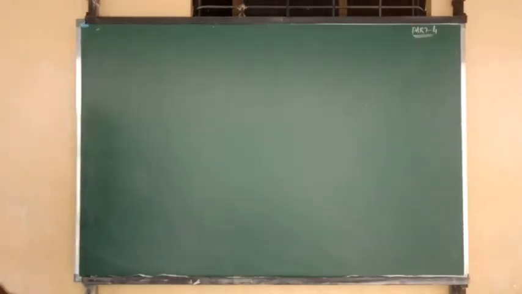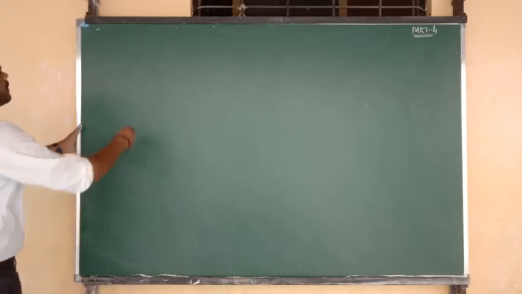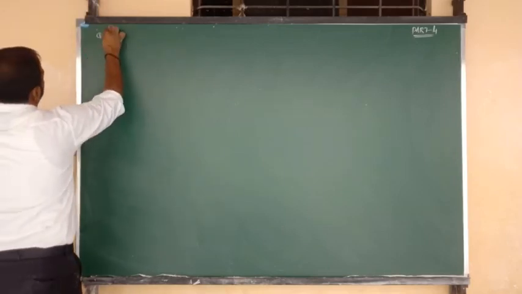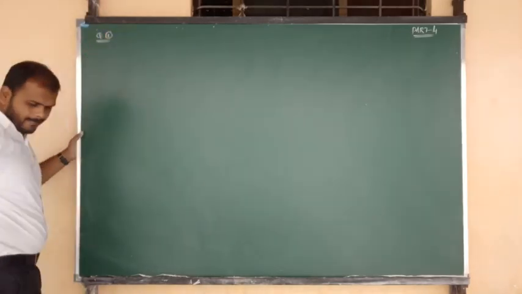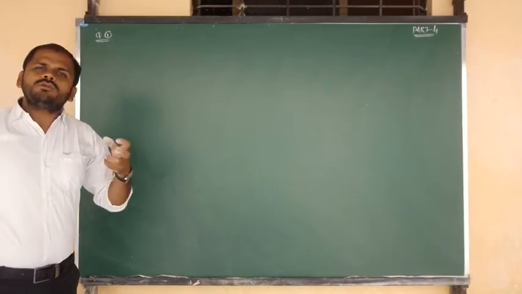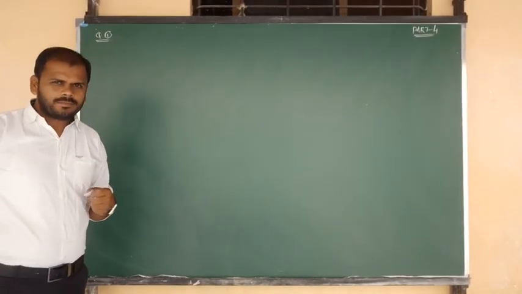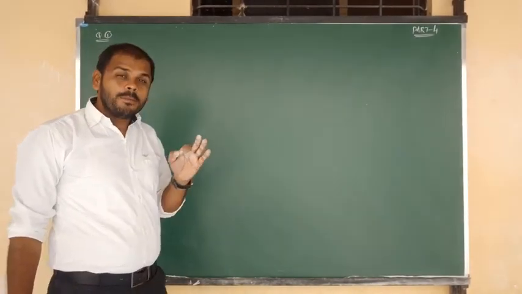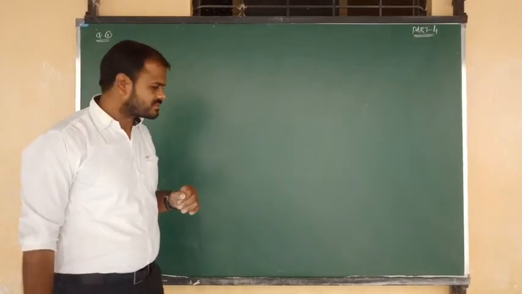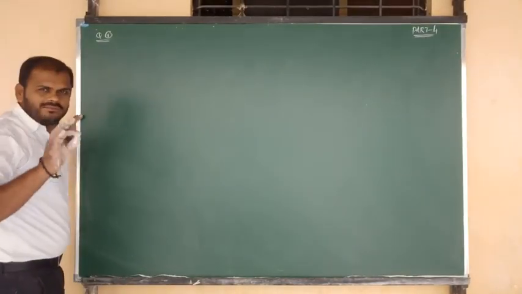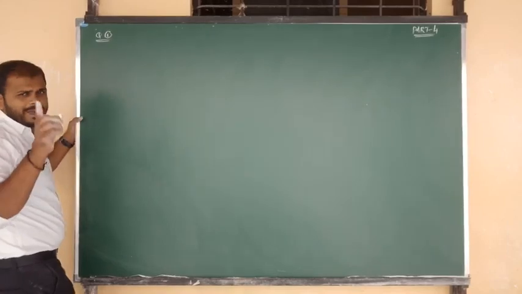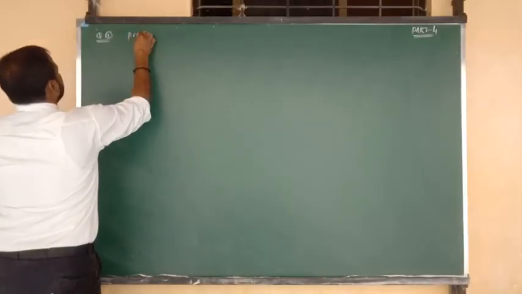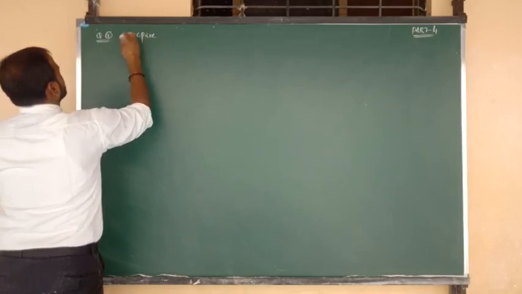Question number 1 is, give the preparation of benzoic acid by using the following reagents. Only benzoic acid has to be prepared.